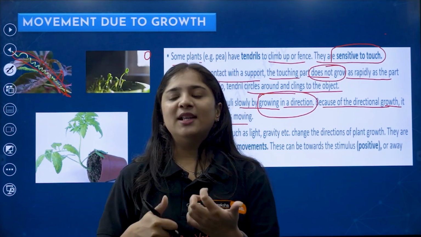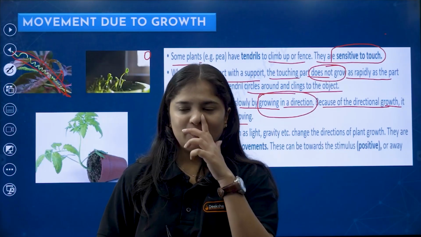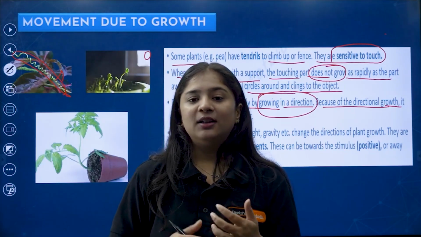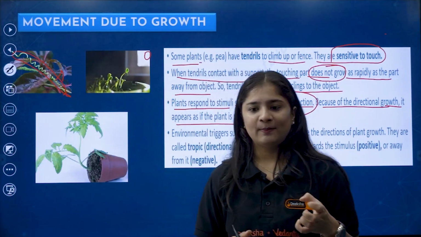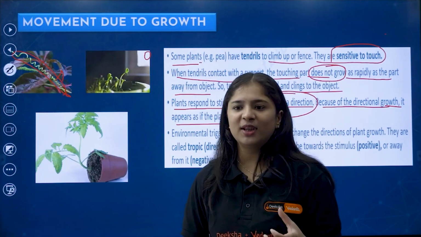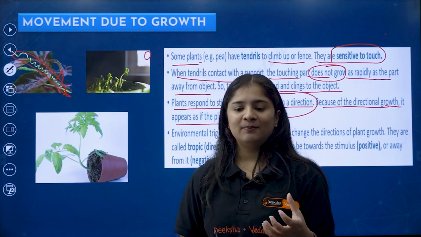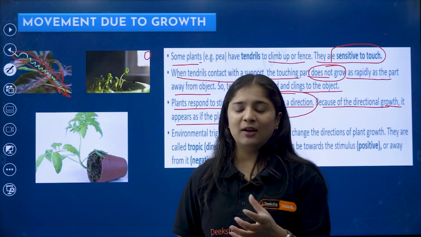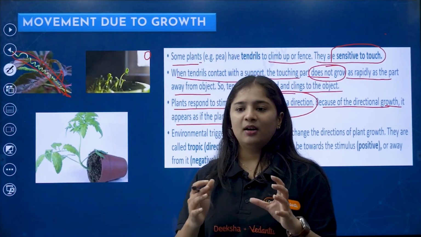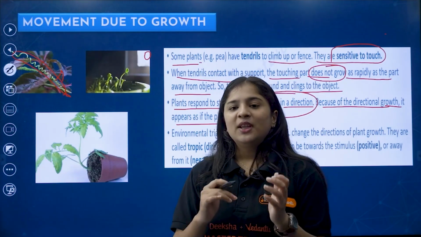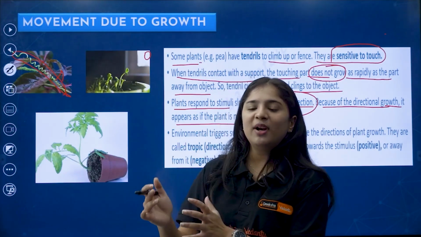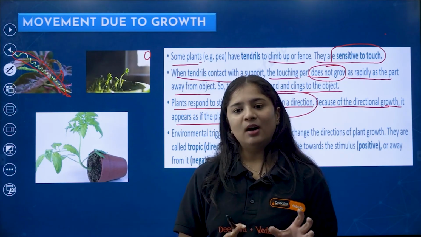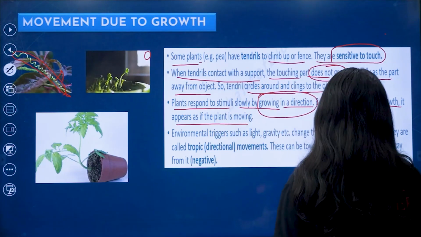For example, the pitcher plant traps insects. Movement is happening but growth is not happening. The Venus flytrap is also a best example, like the pitcher plant. So in these, only the movements are happening but growth is not happening. Okay, coming to the tropic movements.